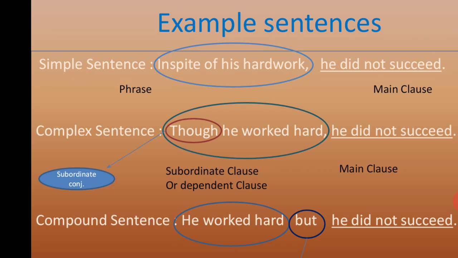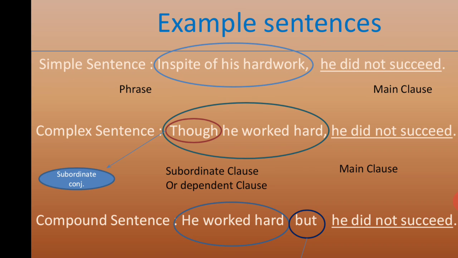He did not succeed. It has a meaning. And it has come here with a phrase, and that's why it is a simple sentence. It can be with a phrase or without a phrase also. Look at the second sentence. The same sentence has been transformed to a complex sentence.